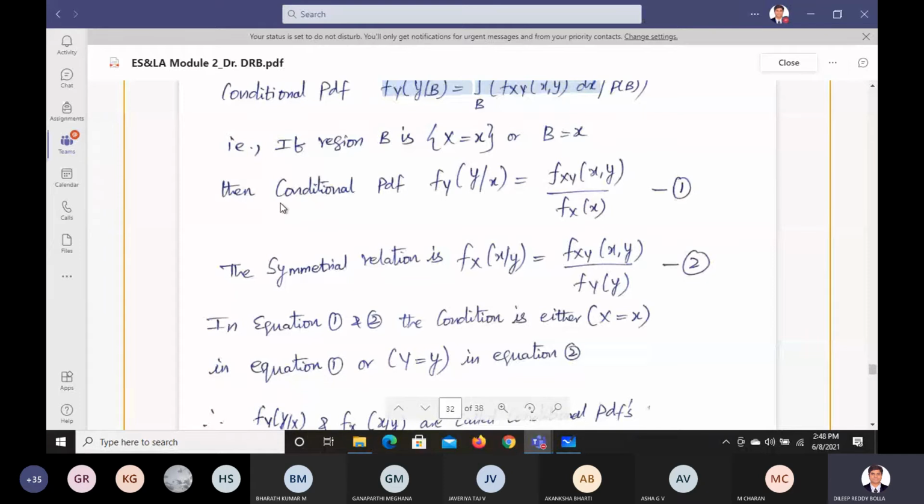So if you want to find the conditional joint probability of the PDF with y only, you correspondingly divide by x. If you want to find it with x, you correspondingly divide by y.